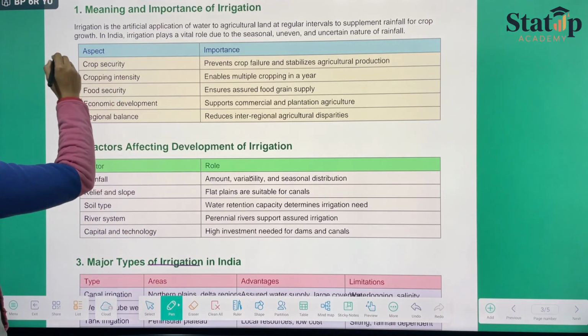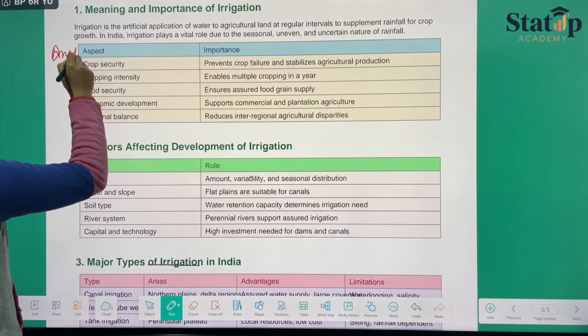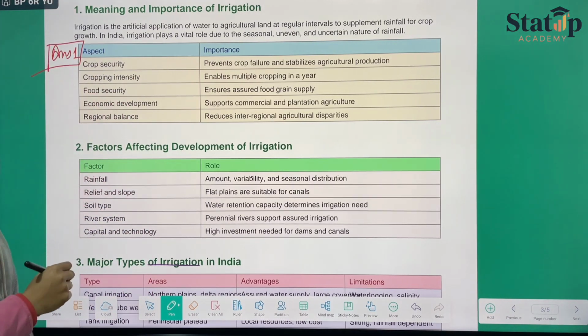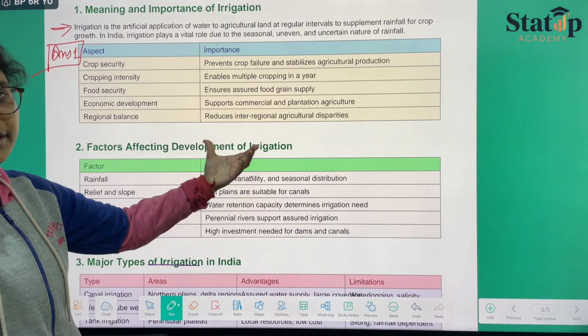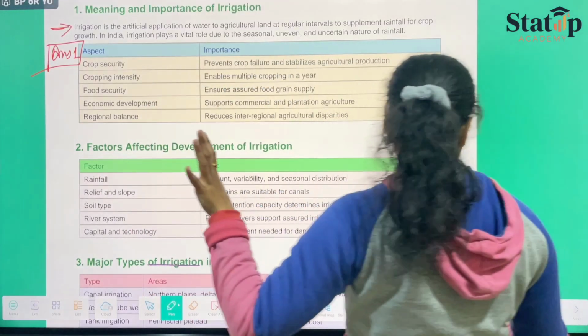Here we have answer 1. Like this, you can mention, first of all, you need to mention the definition and then these points, and this will be your conclusion as well.